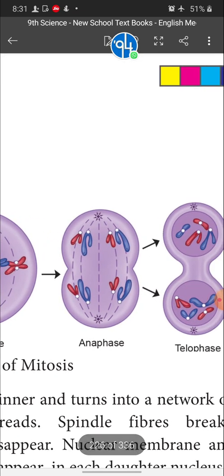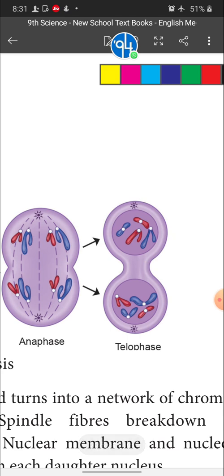And next, children, the telophase stage. What happens? You can see the constriction formed in the anaphase stage. A little constriction is formed in the center of the cytoplasm. In telophase, the cytoplasm constricts from the outside to the inside. How does the constriction of the cytoplasm take place? The cytoplasm constricts from the outside and moves towards the inside, that is, the center. This is one change.